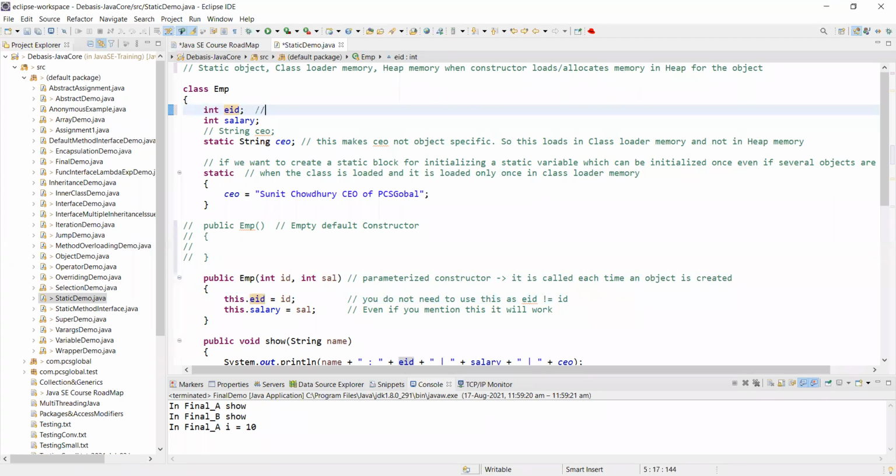We have discussed all this, instance variables. You have to go through my second session very carefully, because we have started building up the concepts. So these are instance variables. Whenever you say this.eid, do we need to mention this? Can anybody tell me? I am passing id. I am not passing eid.